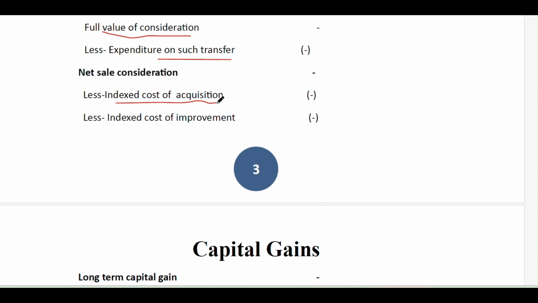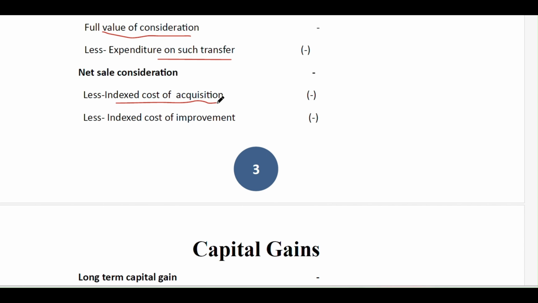Max to max 1 lakh is based upon your land. If you sell that asset today, it will cost almost 25 lakhs, and in some places the cost will increase to 1 crore. So if you reduce only 1 lakh from that 1 crore, the capital gain will increase. So in that situation we reduce the indexed cost of acquisition.